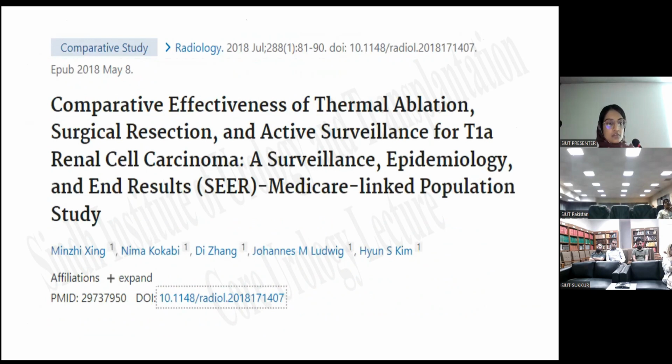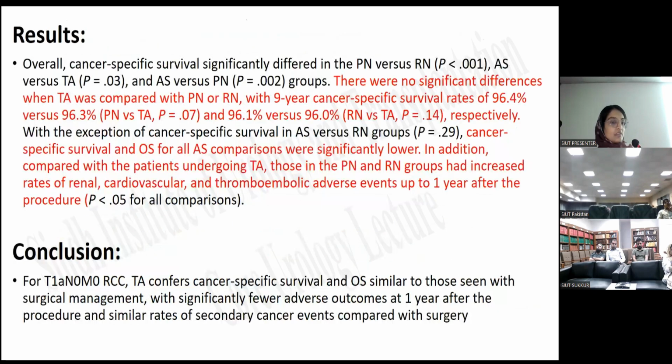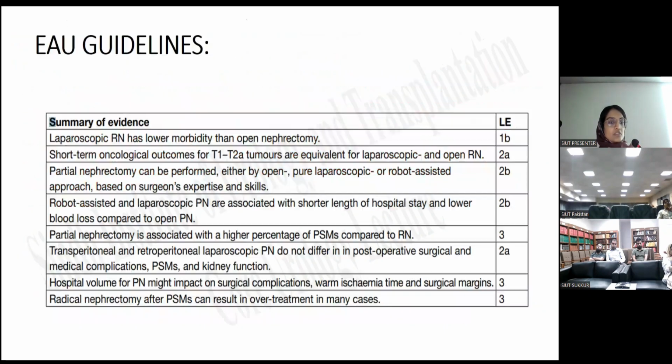So just, that is EAU, yes. Doctor, just give a summary of the evidence.